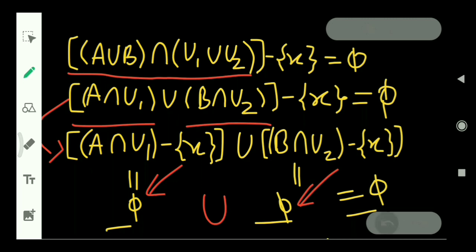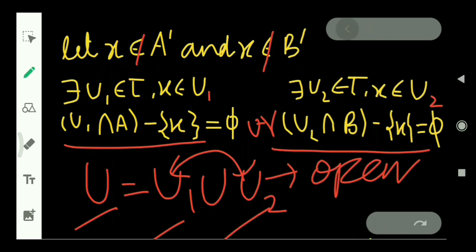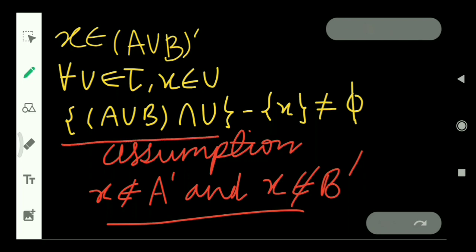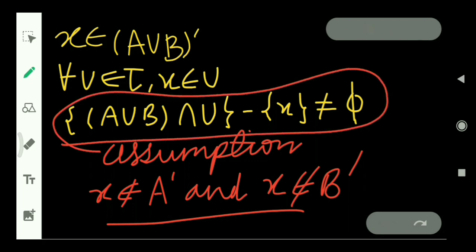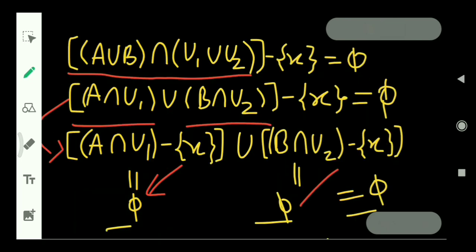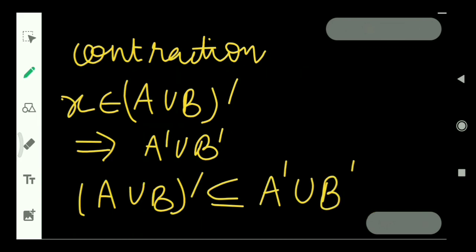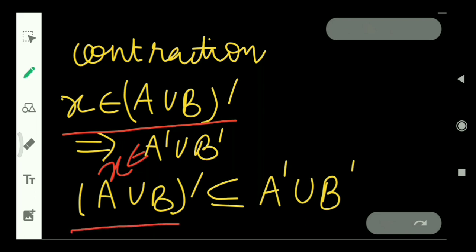But this is a contradiction. As we have seen earlier, this set is non-empty, and the same set we are using here is empty. So it provides us a contradiction. It means that if X belongs to (A union B)', then X must belong to A' union B'. So we have proved (A union B)' is a subset of A' union B'.